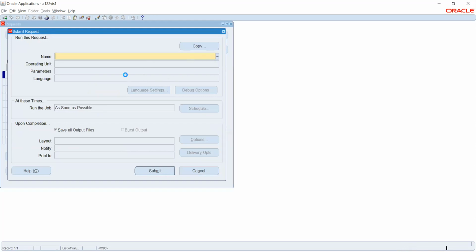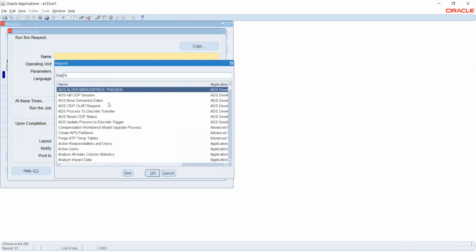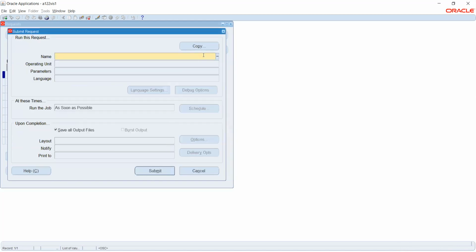If you see here, I will not have anything specific to HRMS or payroll. This is completely system maintenance and other details, like if you see the purge, ATP and other things. So this is to maintain the system. This is entirely different. When I log in to the HRMS application, I will see the details that are relevant to HRMS or the payroll.